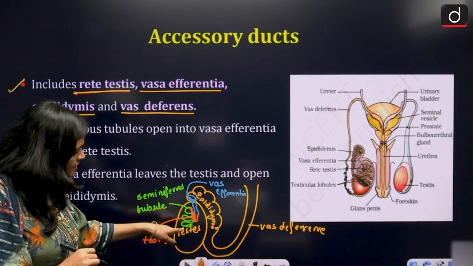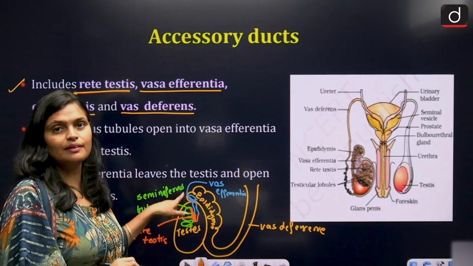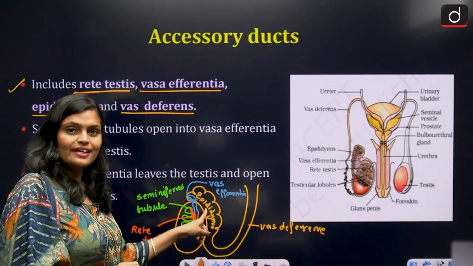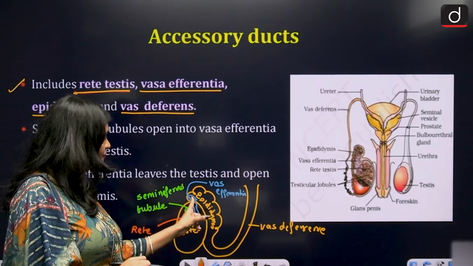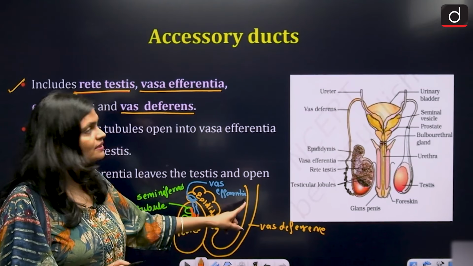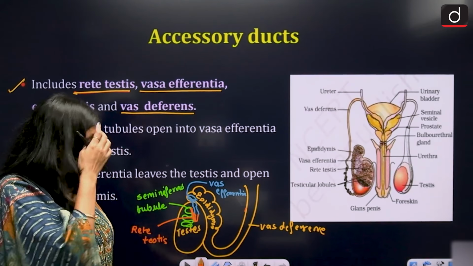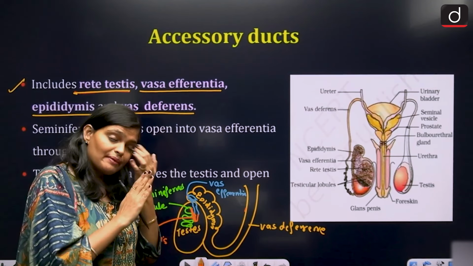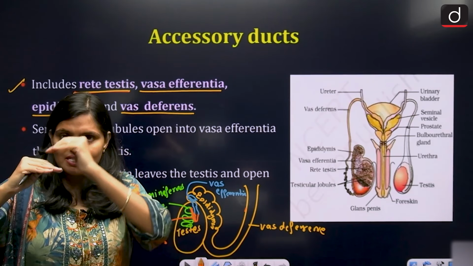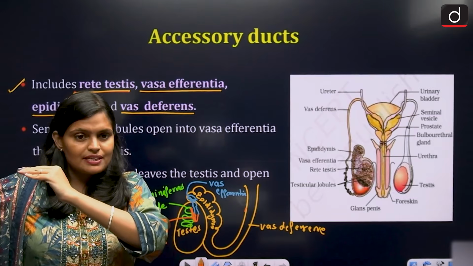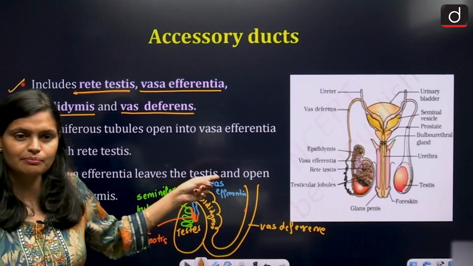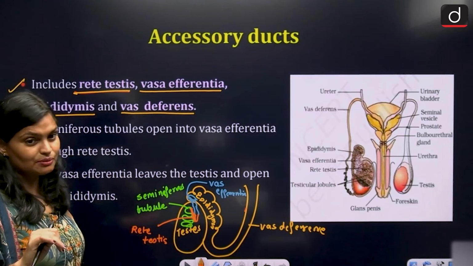So, once the sperm are formed within the seminiferous tubule, through rete testis they enter into vasa efferentia, via vasa efferentia they enter into the epididymis, and from the epididymis they enter into the vas deferens. So, the pathway of sperm is clear. Seminiferous tubule to rete testis, rete testis to vasa efferentia, to epididymis, epididymis to vas deferens. Am I clear? Did you understand this pathway? If not, one more example.